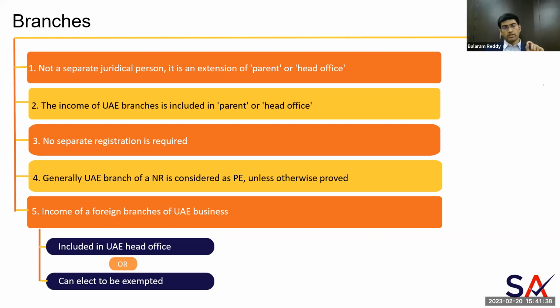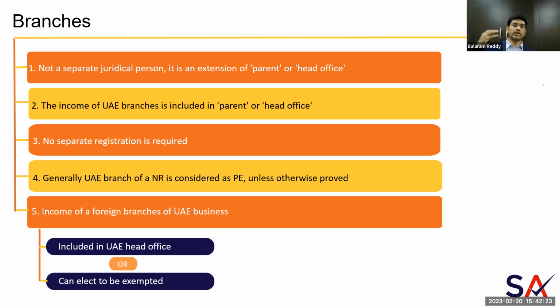Branch being a very common form of business, which has been arranged by many organizations, I just wanted to touch base on this. Generally, for all residents, a branch is not considered as a separate entity for corporate tax purposes. It is considered as part of the parent or head office. So a branch has no separate entity for all resident juridical persons. Needless to say, any income that you generate from that particular branch will be included in the income of the parent or head office. So for the branch, for corporate tax purposes, there is no separate registration required.